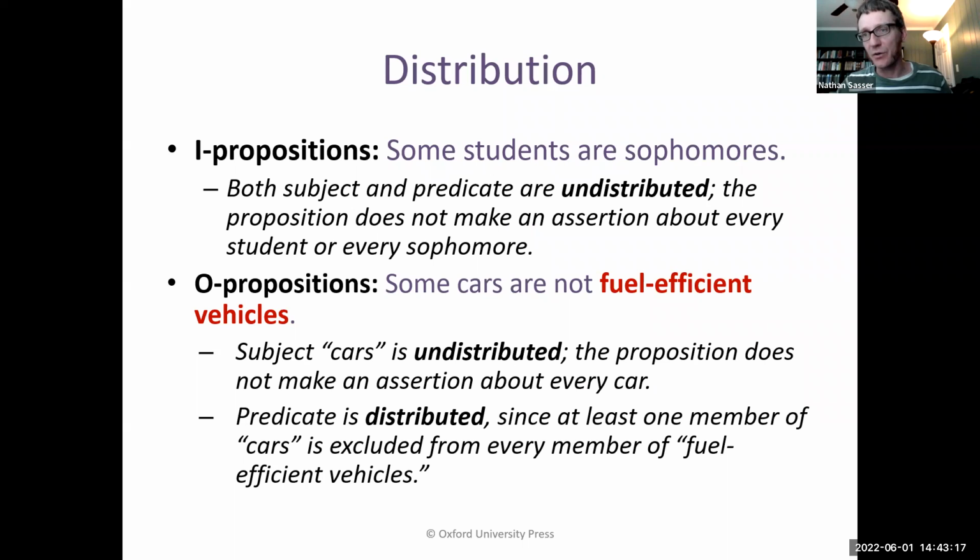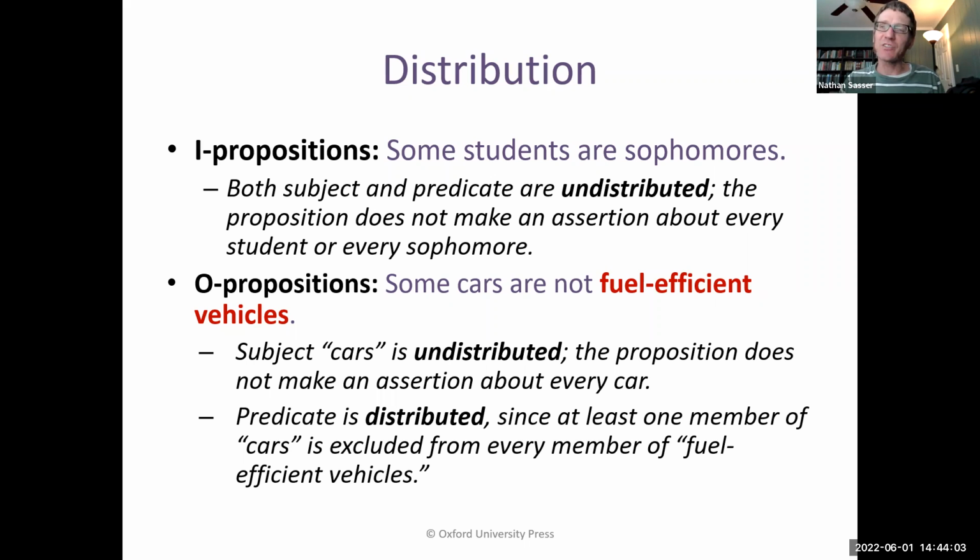Let's turn to our particular propositions. I-type propositions say that some S are P. For example, some students are sophomores. Now, in this case, neither term, neither the subject nor the predicate, is distributed. Why? Well, you're not saying something about all the students, only about some of them, at least one of them. You're not saying something about all the sophomores either. You're just saying that at least one student is also a sophomore. But that doesn't tell us something about all members of either class. So for all I-type propositions, neither the subject term nor the predicate term is distributed.